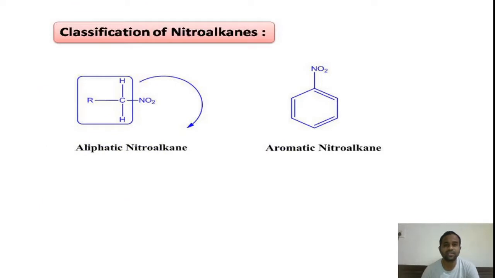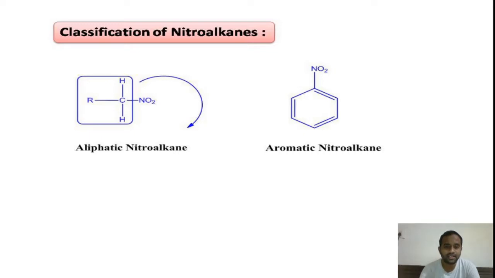Coming to the classification of the nitroalkanes. Just now we said that nitroalkanes are nothing but the nitro derivatives of the alkanes. Those are called nitroalkanes. So based on the substituent, that is, based on the nature of the carbon part, the nitroalkanes are classified into two types.